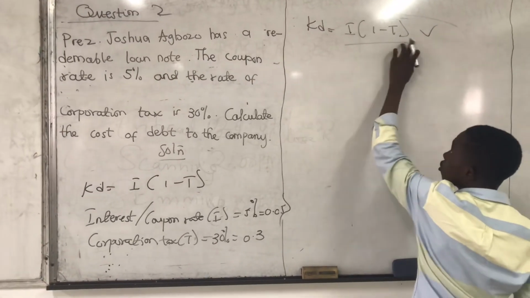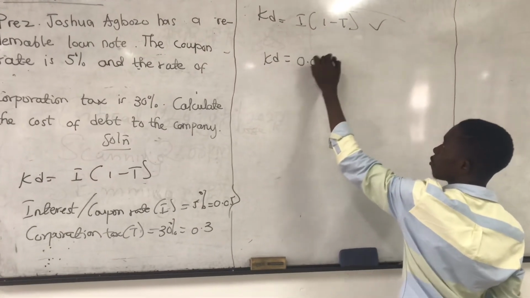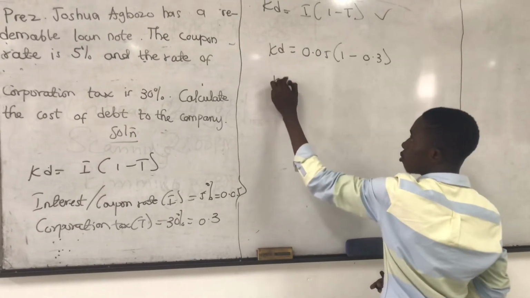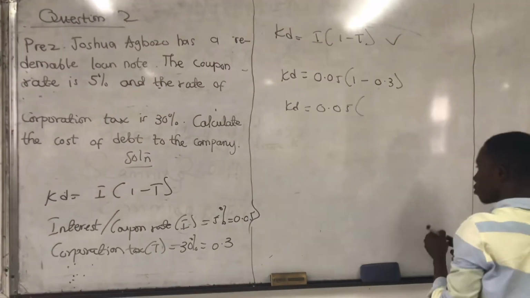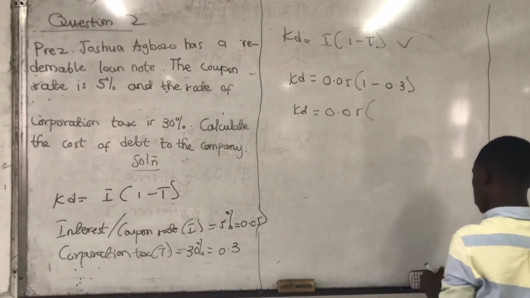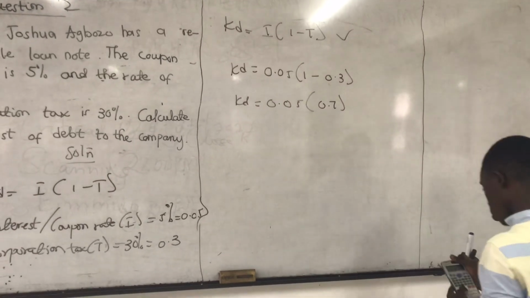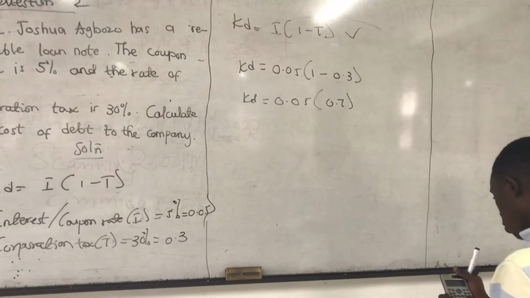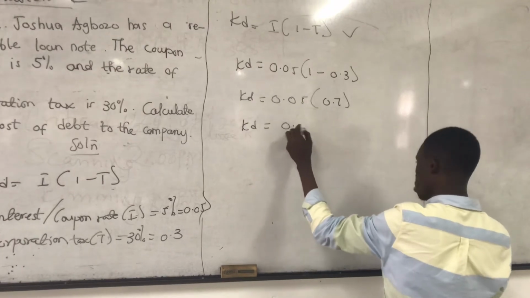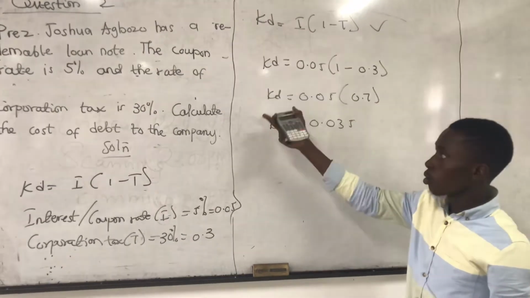Okay, so now let's move on. So KD equals interest 0.05 times 1 minus corporation tax 0.3. So KD equals 0.05 times 1 minus 0.3, which is 0.7. 0.7 times 0.05. KD is 0.035.